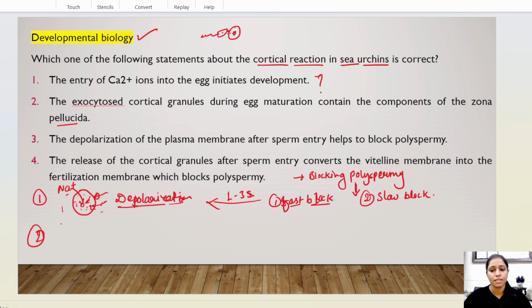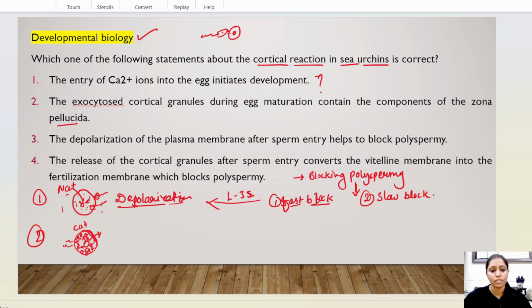The second phenomenon is the slow block. When the first sperm enters, we all know that not a whole sperm enters, only the sperm nucleus enters inside the egg cell. So if this first sperm nucleus enters into the egg cell, there is a release of lots of calcium ions inside the egg cell, and these calcium ions cause the exocytosis of cortical granules.